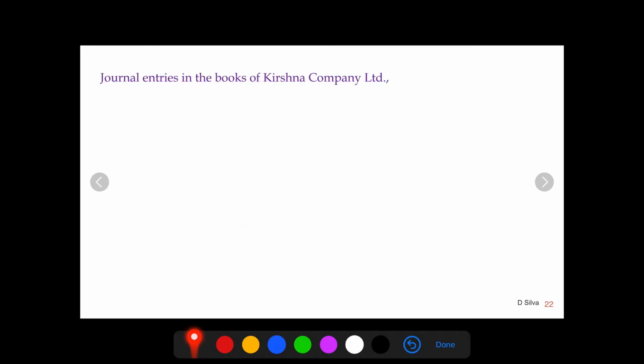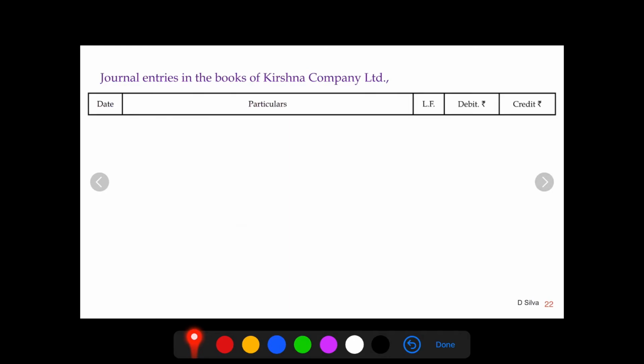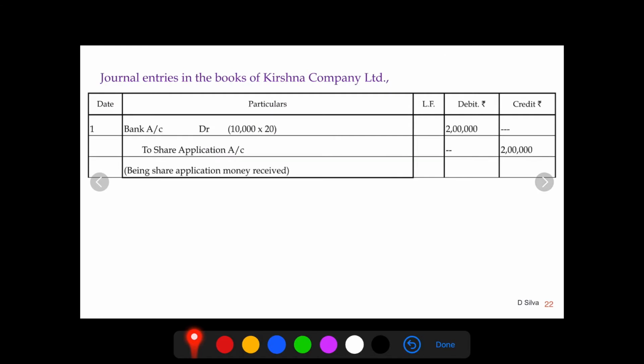In the books of Krishna Company Limited, the first journal entry is bank account debit to share application account, being share application money received. We know the company has issued 10,000 shares. On application, 20 rupees is allotted, so the money debited and credited is 2 lakh.